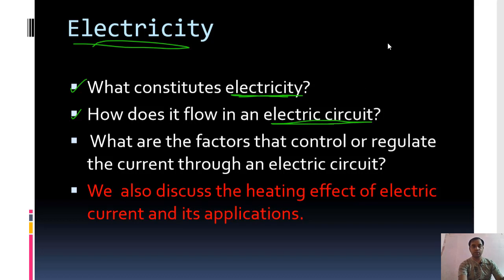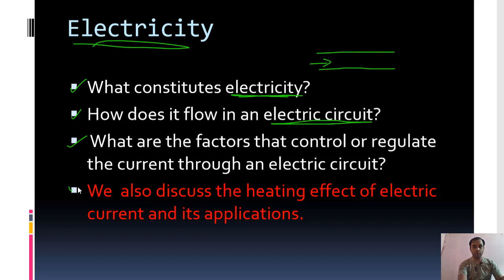In an electric circuit, in a conductor, suppose this is a conductor. A conductor is something through which electricity can flow. So, how does it flow? What are the factors that control or regulate the current through an electric circuit? In an electric circuit or inside a conductor, how can electricity flow, and what are the factors which control the flowing of this electricity? These are some of the questions that we are going to discuss and learn in this chapter.